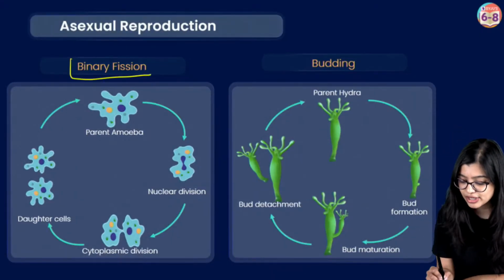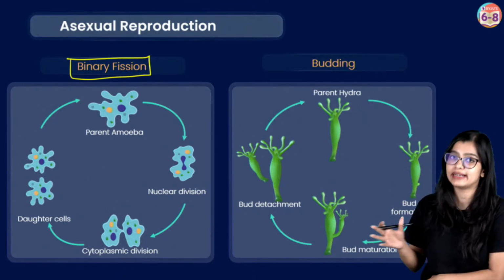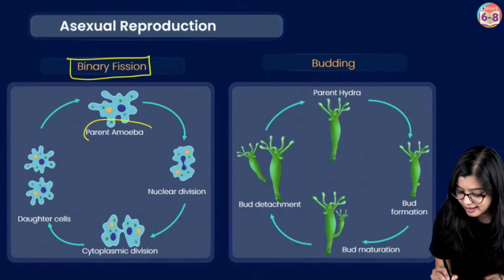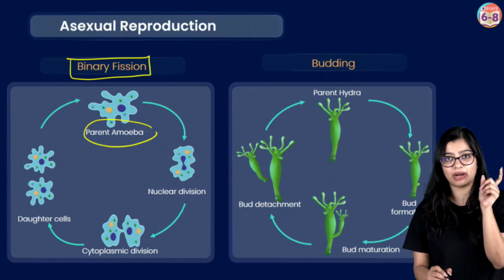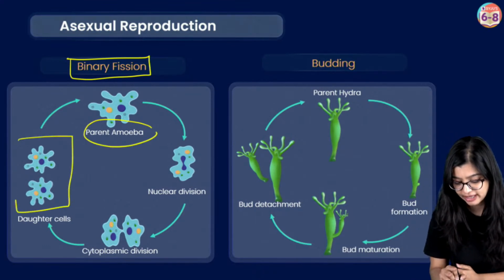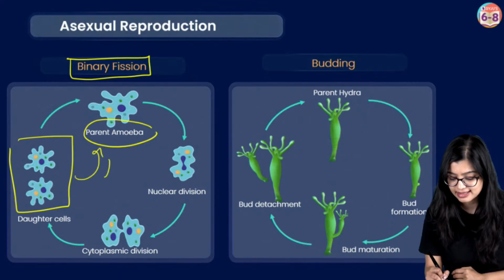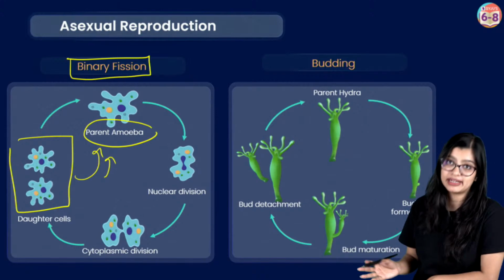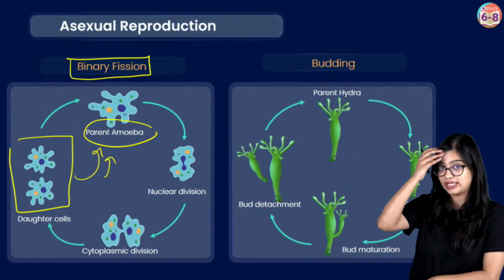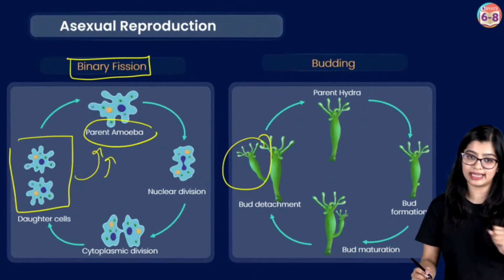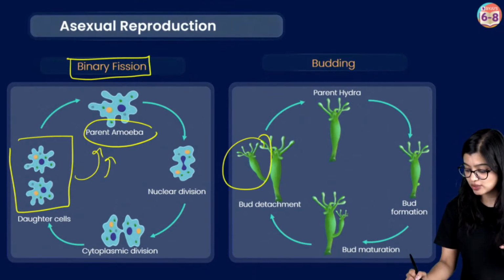Now in binary fission, I will teach you the details of it, but in binary fission what happens is that this parent amoeba, there's only one single amoeba, will give rise to two offsprings. And we observe that the two offsprings are more or less of the same size as the parent. But in the case of budding, like we see in hydra or yeast, whatever offspring they produce is slightly smaller than the parent.